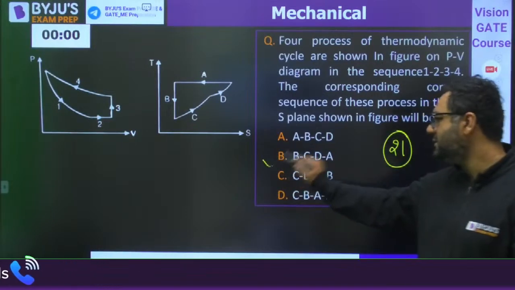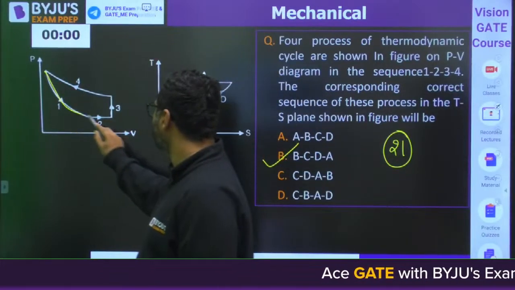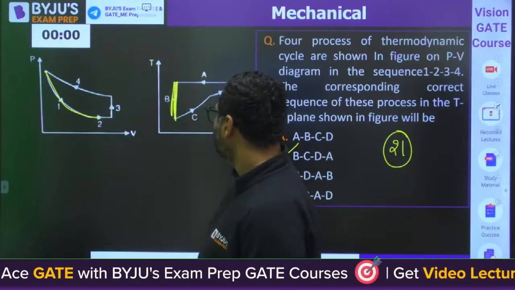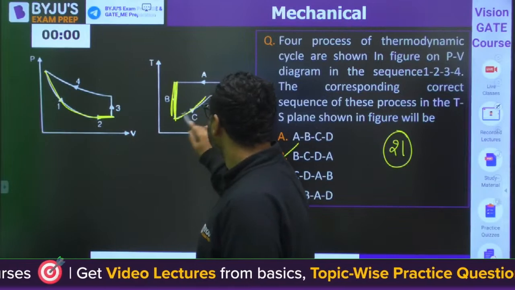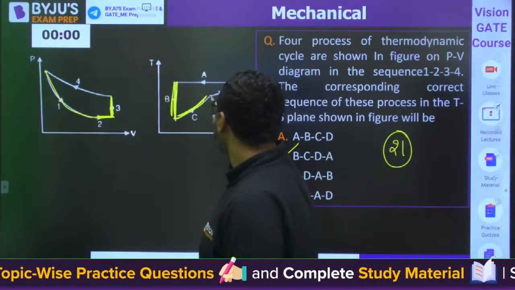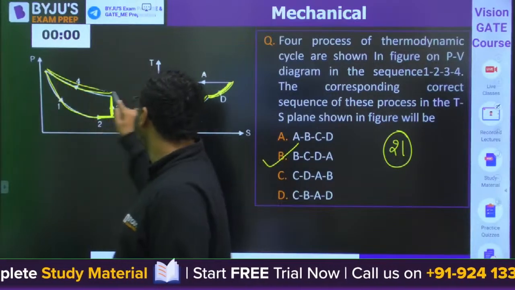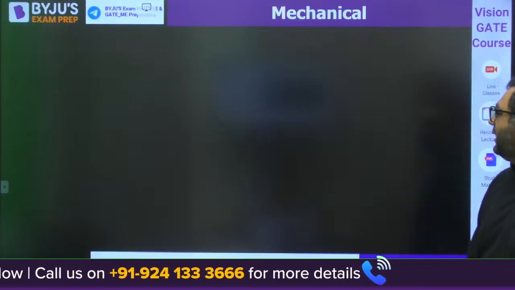B is correct, guys. B, C, D, A. So this process is nothing but isentropic. Then this process is nothing but isobaric. This process is nothing but isochoric, and then this process is nothing but isothermal. B is correct. Moving to the next question, guys.